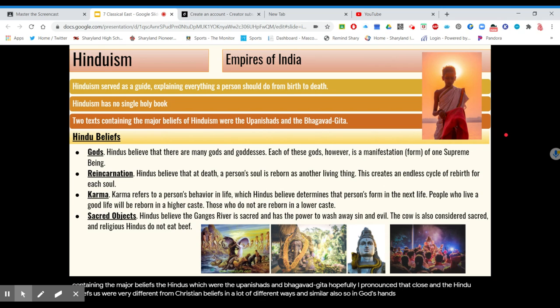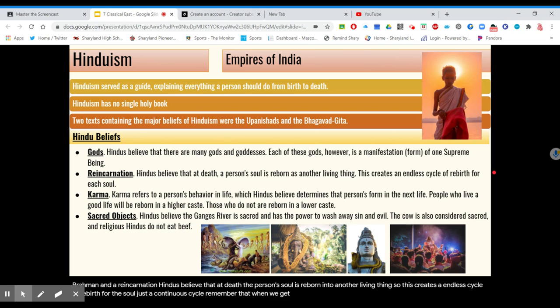So gods, Hindus believe that there are many gods and goddesses. Each of these gods, however, came from a manifestation of a supreme being, and most people believe that is Brahman. In reincarnation, Hindus believe that at death the person's soul is reborn into another living thing, so this creates an endless cycle of rebirth for the soul, just a continuous cycle.